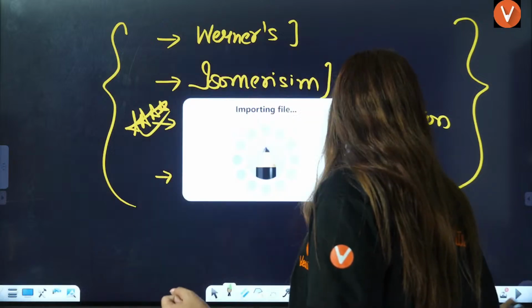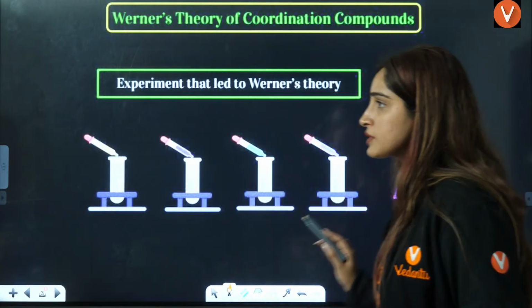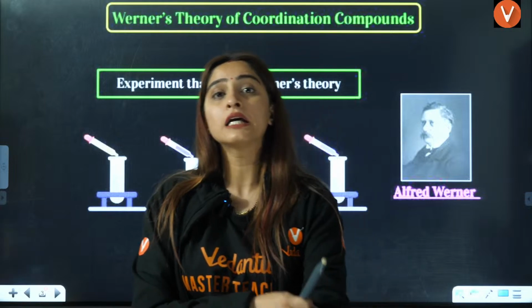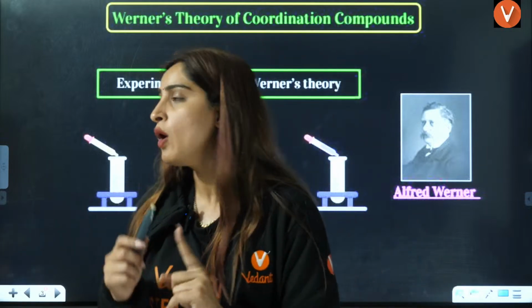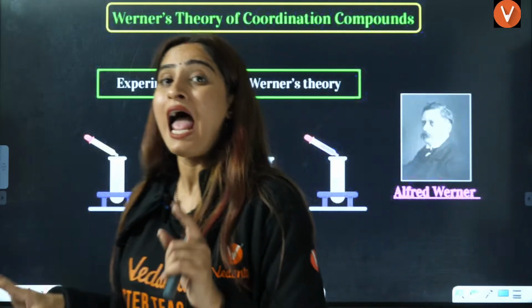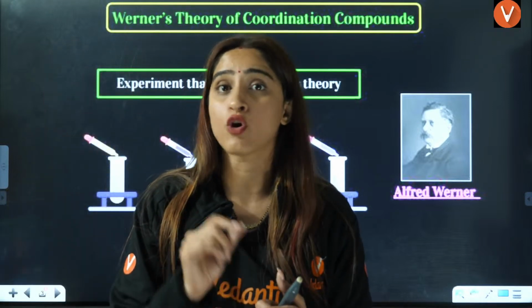Starting with the first thing, Werner's theory. So what exactly is Werner's theory? One question they ask is based on this particular experiment, and in JEE the question has directly been asked on the basis of color.